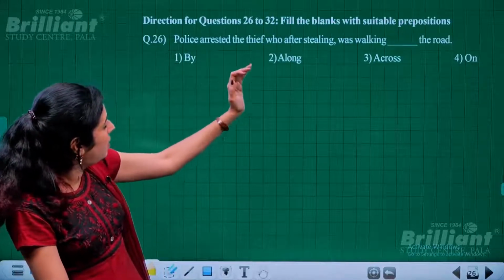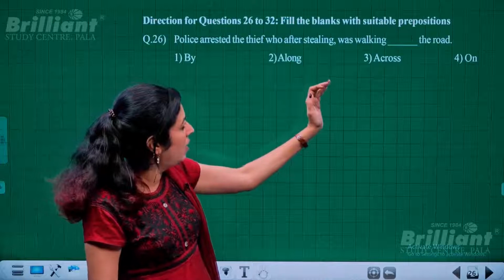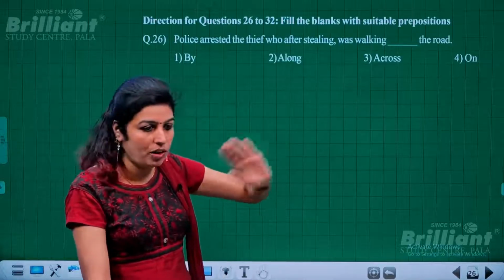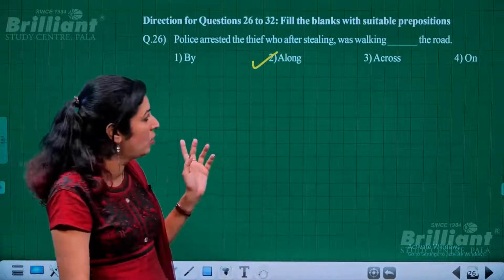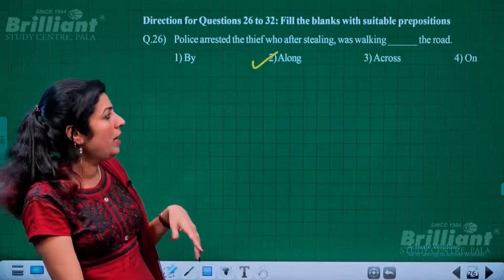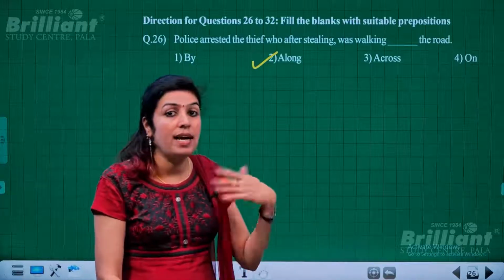Police arrested the thief who, after stealing, was walking dash the road. We all walk along the road, not by the road or across the road, okay, or on the road. We call it along the road. Okay.